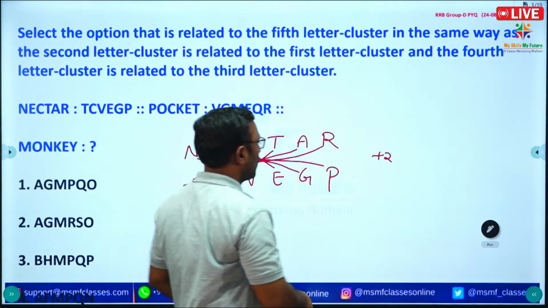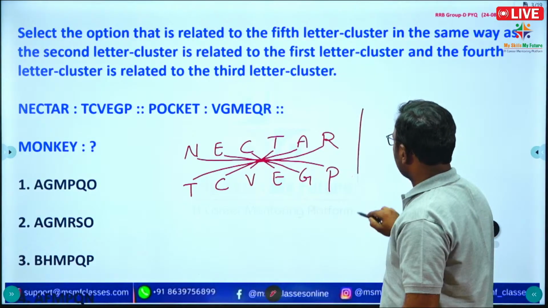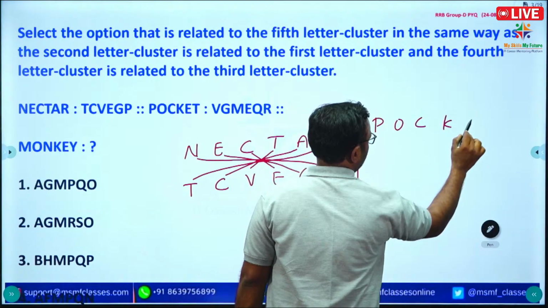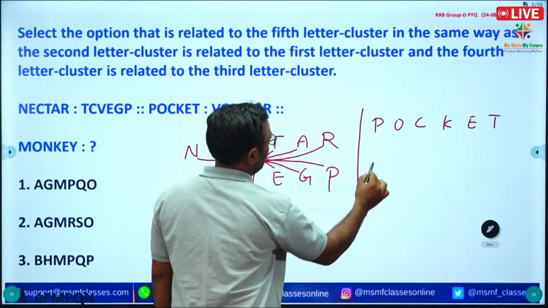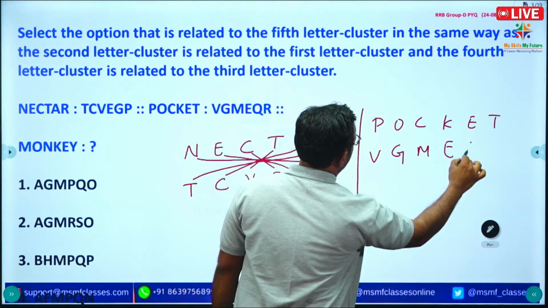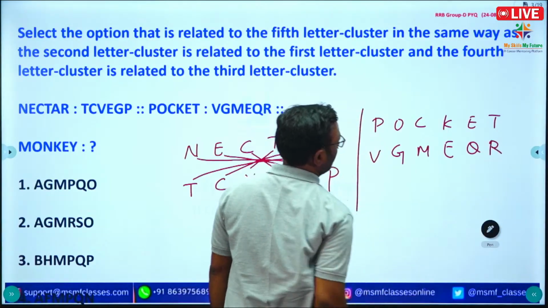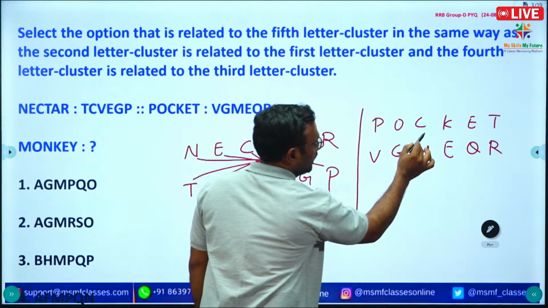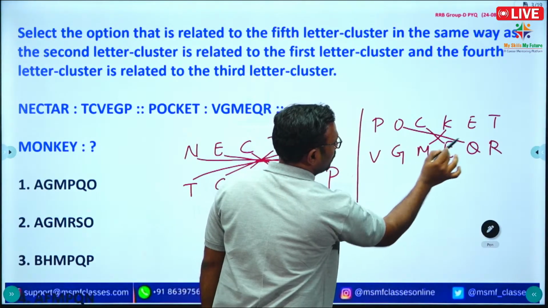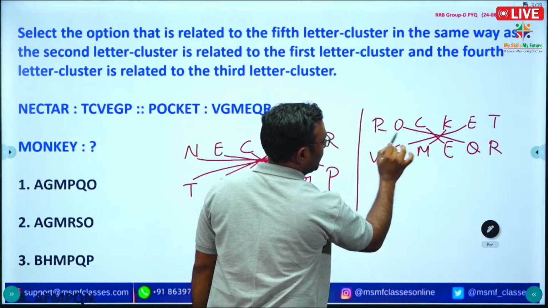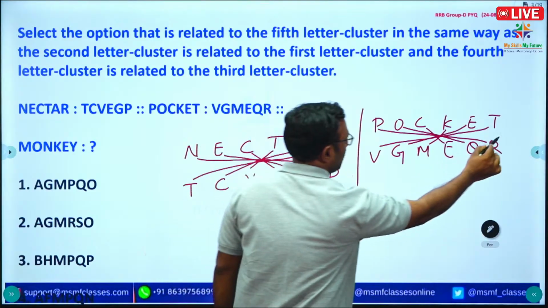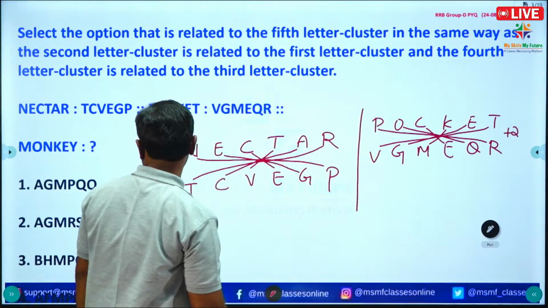Okay. Similarly, POCKET, P, O, C, K, E, T is written as V, G, M, E, Q, R. See here, C, D, E plus 2, K plus 2 M, O plus 2 Q, E plus 2 G, P plus 2 R, T plus 2 we have V. So here also plus 2. So the logic is plus 2.